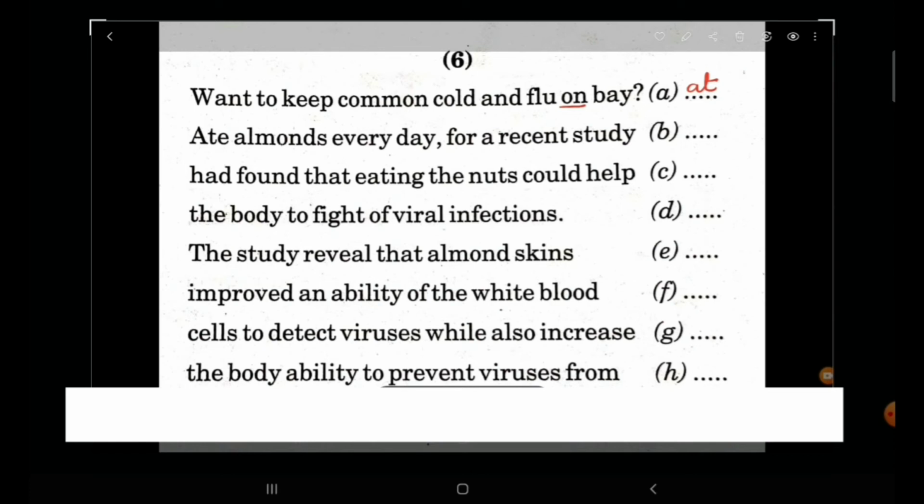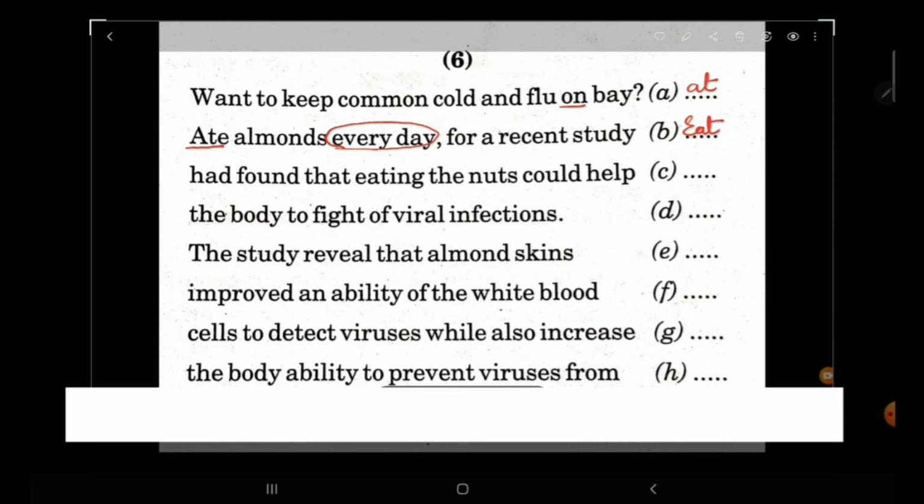Ate almonds every day. Now this word every day tells us that there is some activity which needs to be done as a routine. Whatever needs to be done as a routine always takes simple present tense. So the verb here is ate, which is wrong. So as per simple present tense, we will write eat.